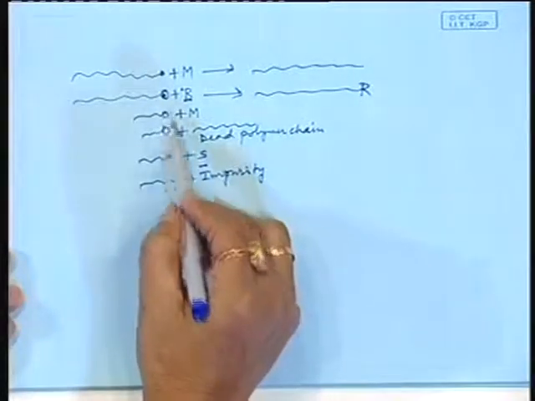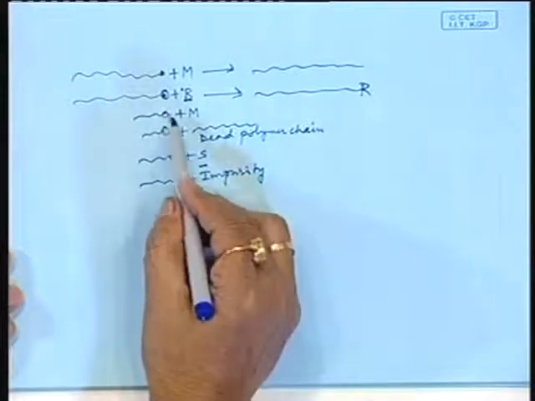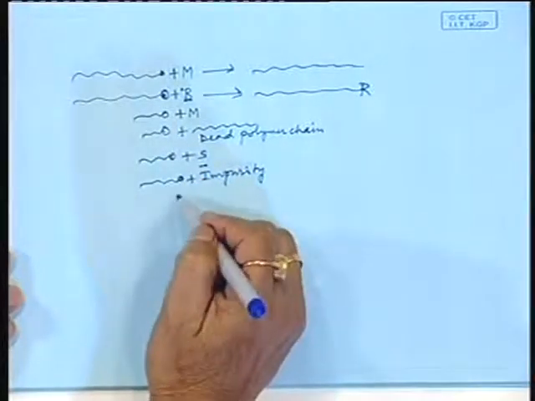So, if this activity or active site of these growing chains is killed,